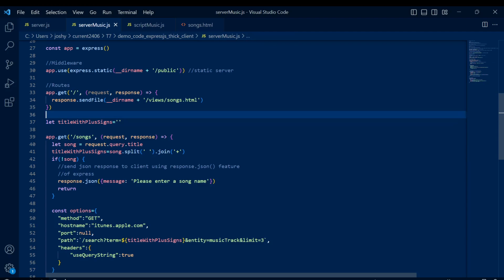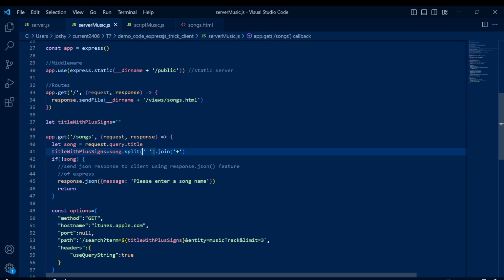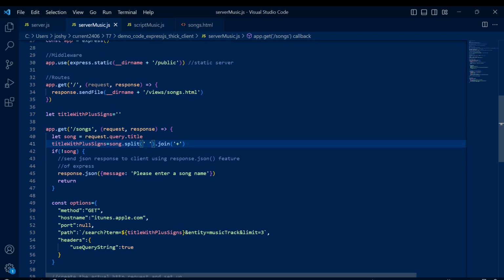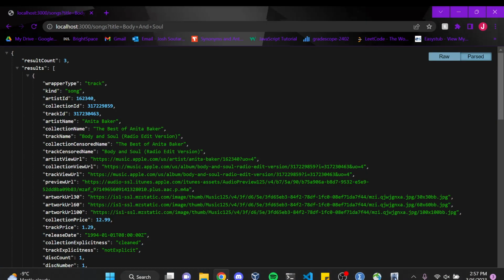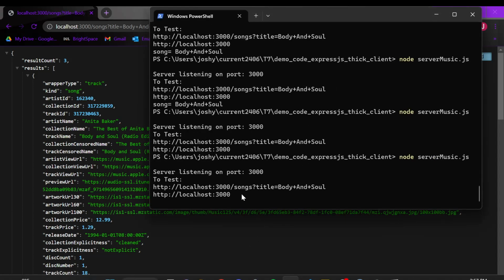And title plus signs, instead of it being just body and soul, I added it to take a song input from the user, and if it has spaces, to split them on the spaces and join them with pluses. So it would look like, in that format. So we can load it up, Noteservermusic.js. We'll try with this one because I already have it open.